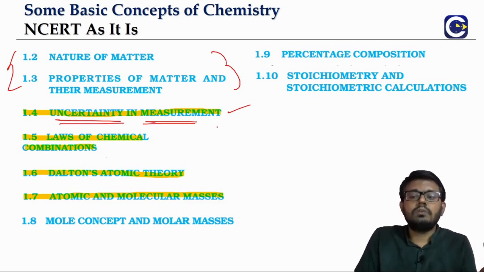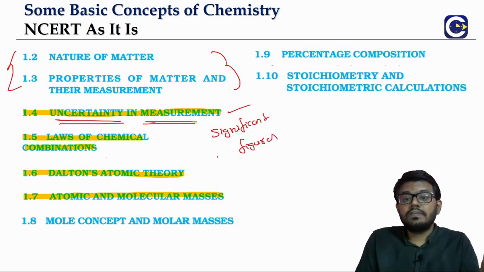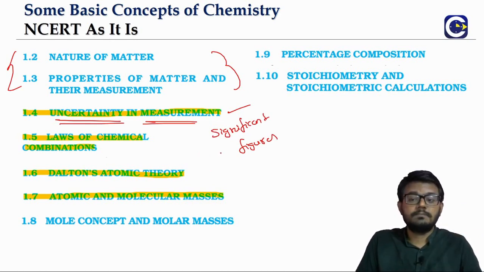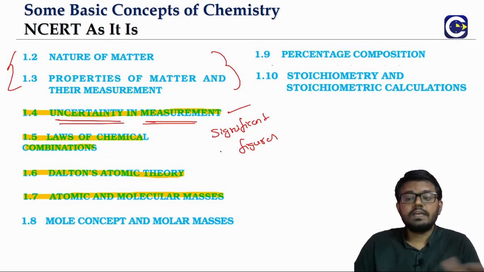That we will do by using the concept of significant figures. Because in physics, in the units and dimensions chapter, you will learn about something called error analysis, but that is not there for us in chemistry. So we only have the idea of understanding how certain a measurement is by using the significant figures concept.